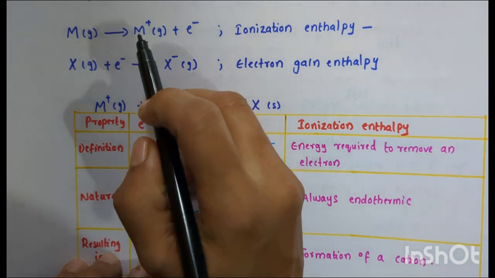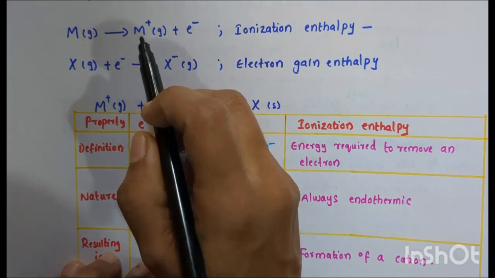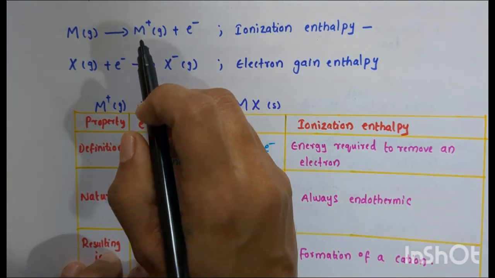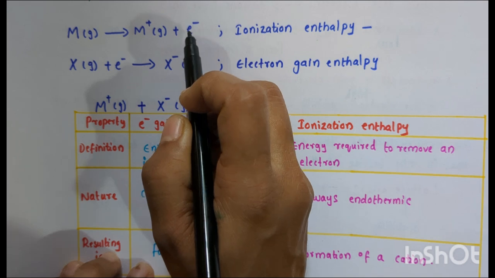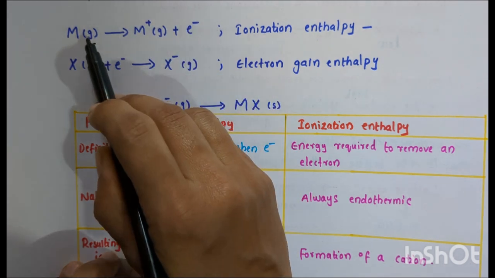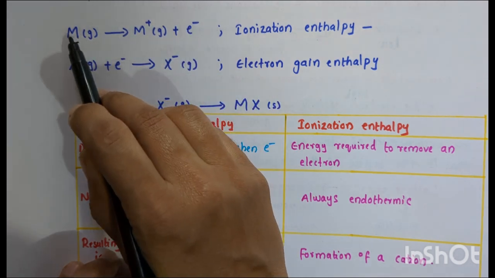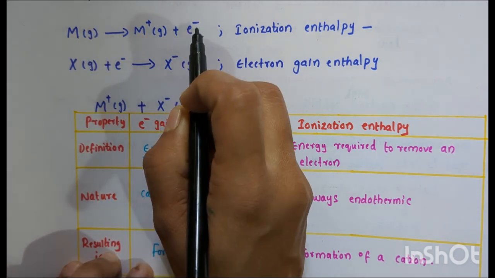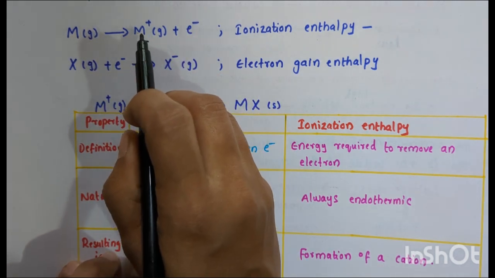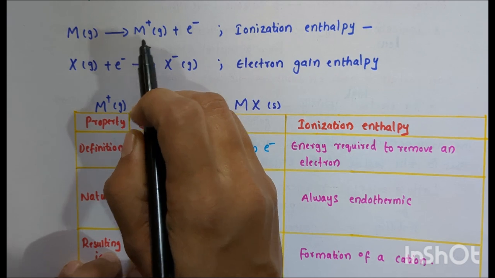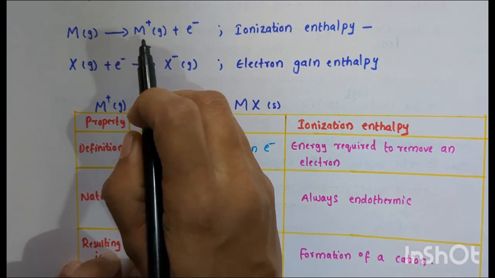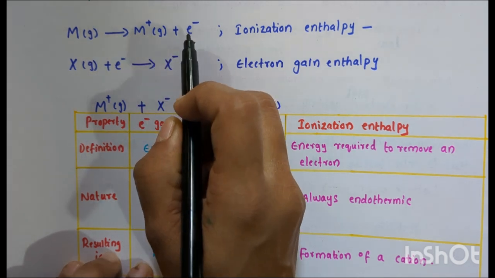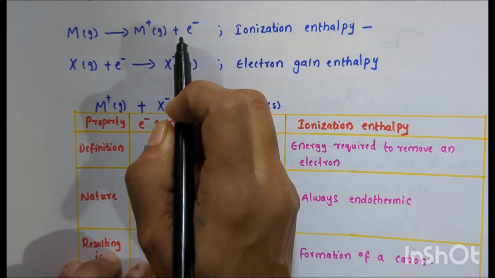The formation of a positive ion involves ionization, that is, the removal of electrons from the neutral atom. Here we have an atom M in the gaseous state. By removing an electron from it, it becomes a positive ion.